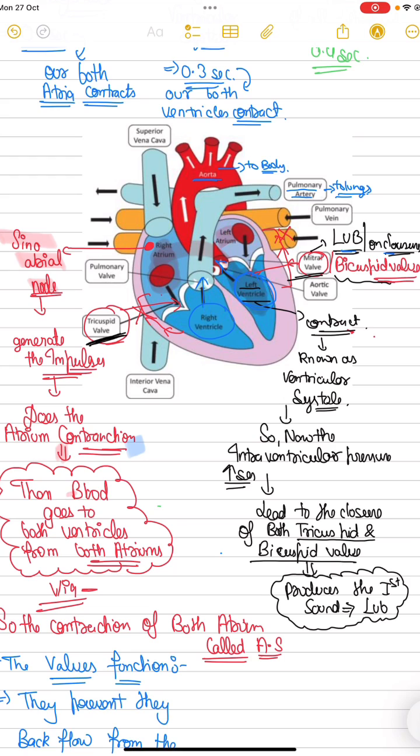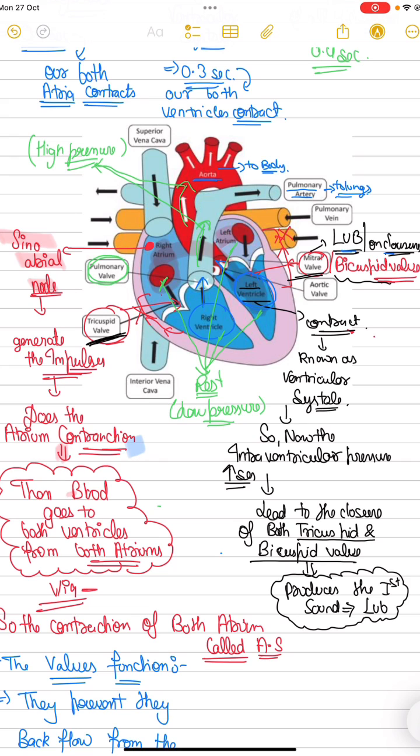Now joint diastole is the resting period of all four chambers: right atrium, right ventricle, and the left ones, for 0.4 seconds. In this, all four are resting, meaning low pressure, as there is no blood. The blood is already in the arteries, so the aorta and pulmonary arteries have high pressure.